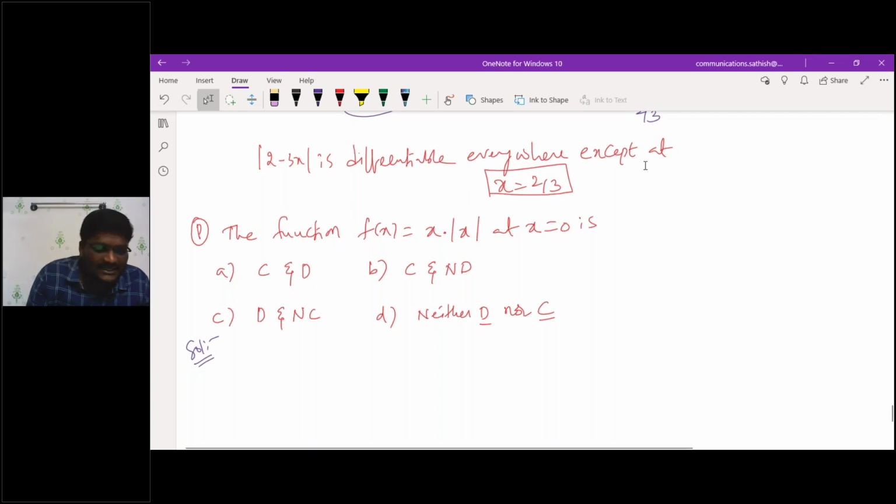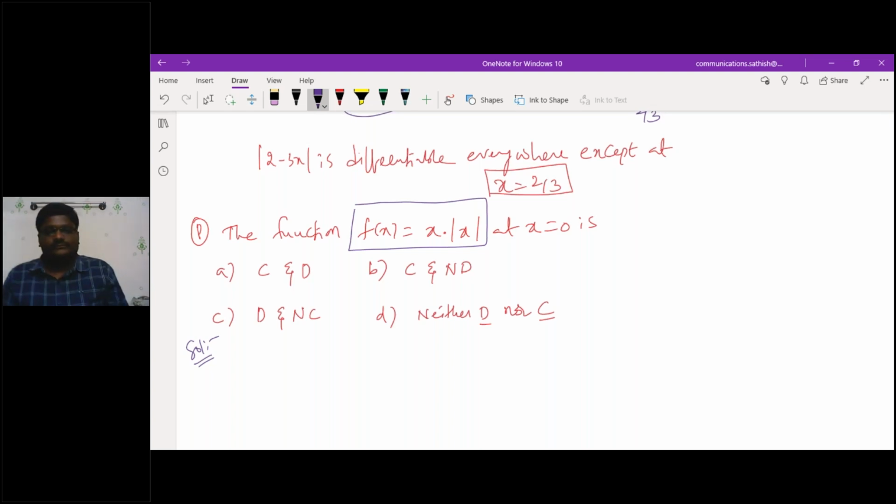Shall I write it directly now? This f of x is... Sir, it is option A. Both continuous as well as differentiable. Yeah, both continuous and differentiable, that is good.